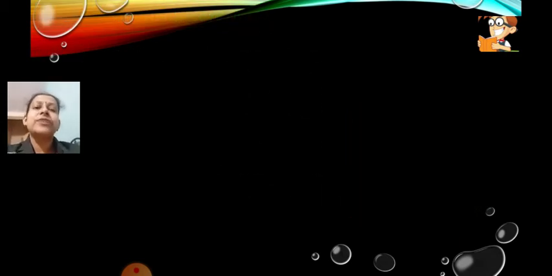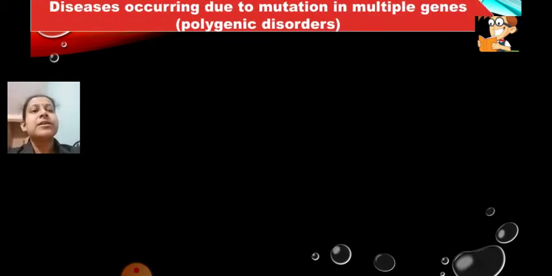Next we will move on to the next disorder, that is polygenic disorders. These are diseases occurring due to mutations in multiple genes. Last time we learned about disorders occurring due to mutations in a single gene. So today we shall learn polygenic disorder. Here we are not studying any of the disorders in detail. There is only a mention of the names of the disorders in the textbook, so that is all you are going to learn.